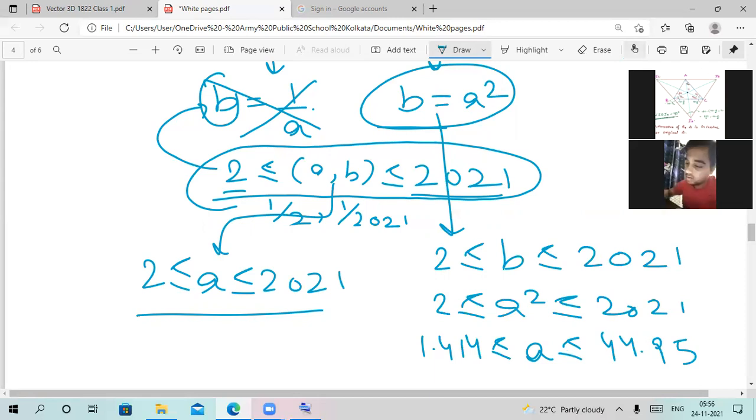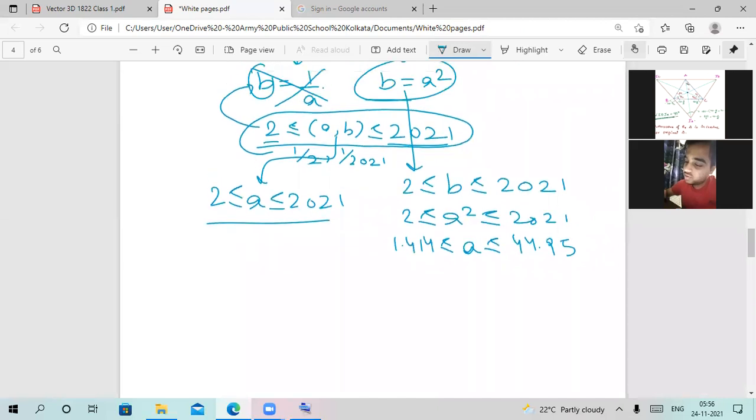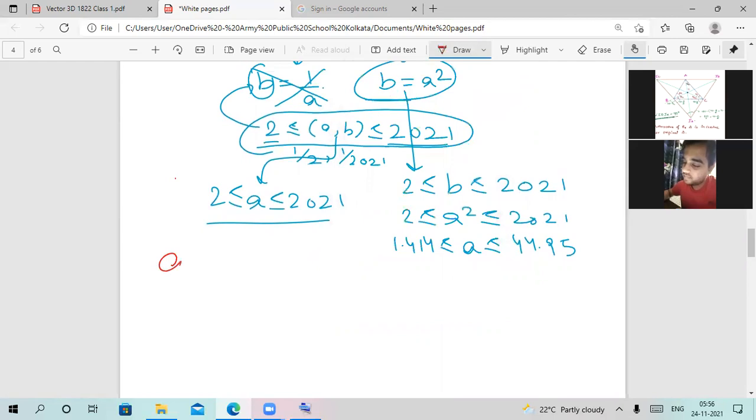Okay, all right, so the total possible pairs of A and B that we can get from here will depend upon A and B. Okay, so when we put A as 2, we get B as 4. When we put A as 3, we get a solution of 9. Okay, from this expression as we can see here.